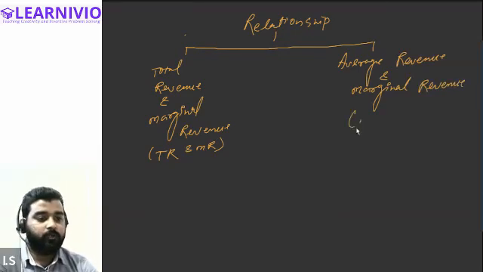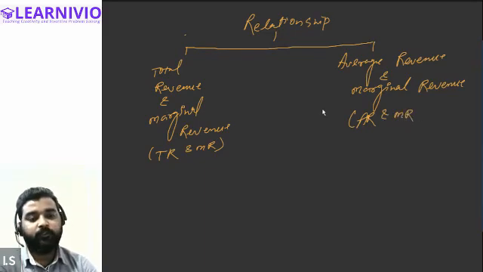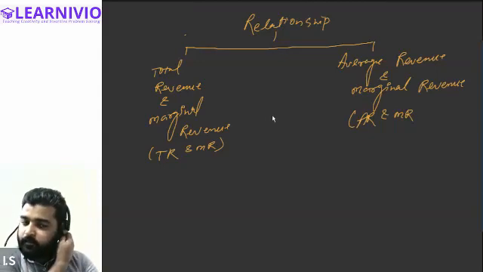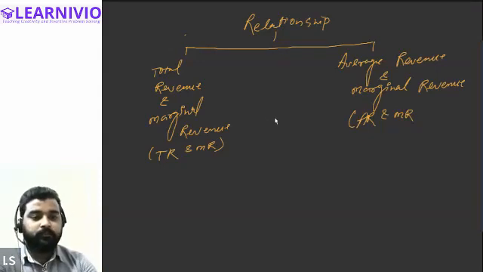All right, this is called AR and MR. So we have to cover two relationships, TR and MR relationship, and then we will be talking about the average revenue and the marginal revenue. But before talking about the relationship, now try to understand the relationship between the total revenue and marginal revenue depends